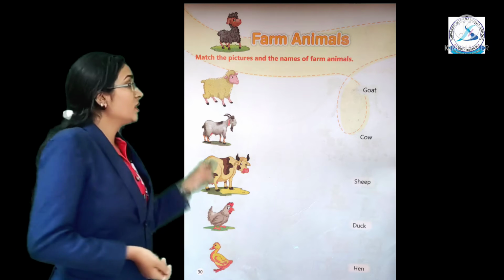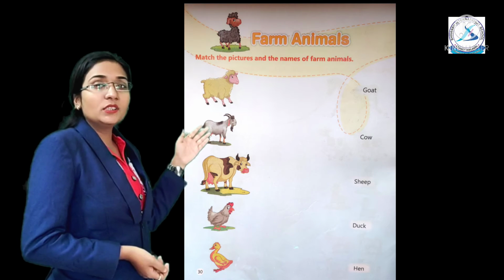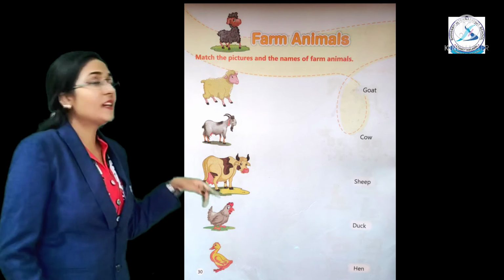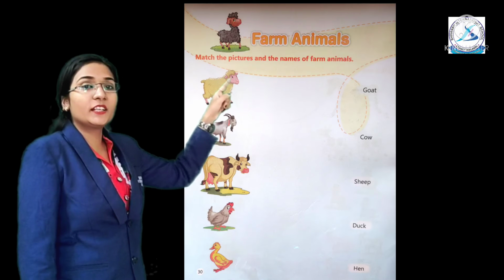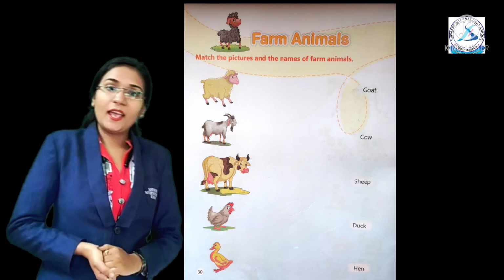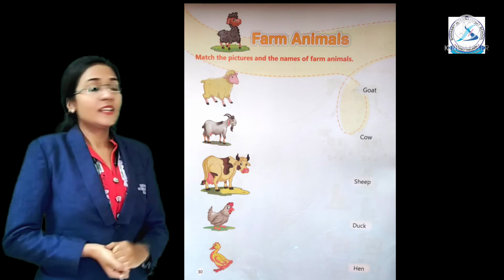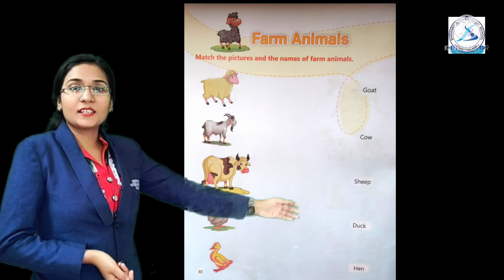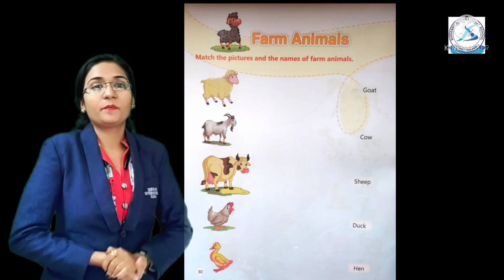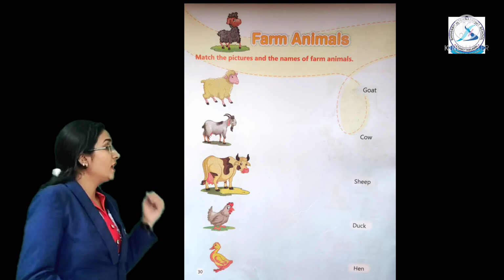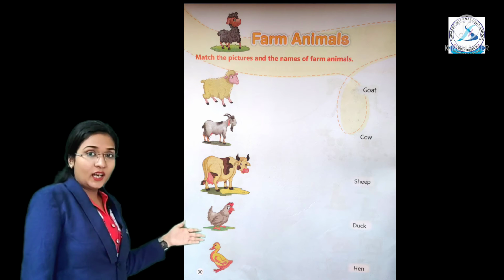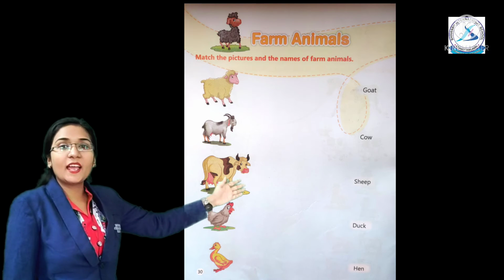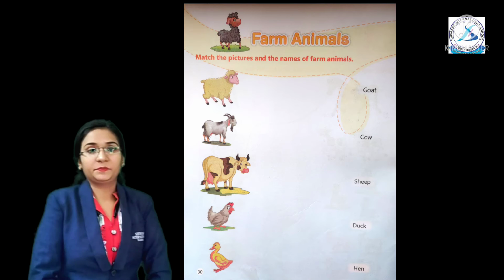Then, what is the next animal? Cow. Yes. See, where is cow written? There. Match it. Then, hen. See, where is hen written? In the last. Yes. Then, duck. Where is duck written? There. Match it.